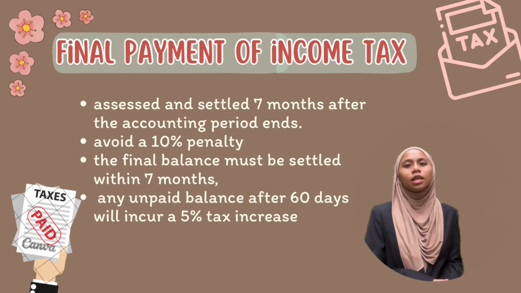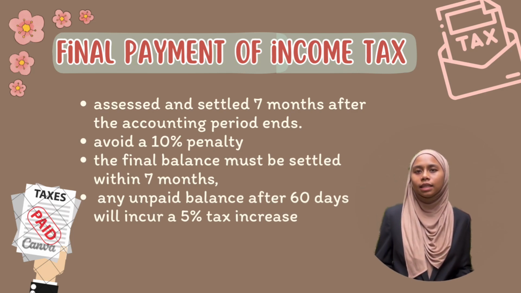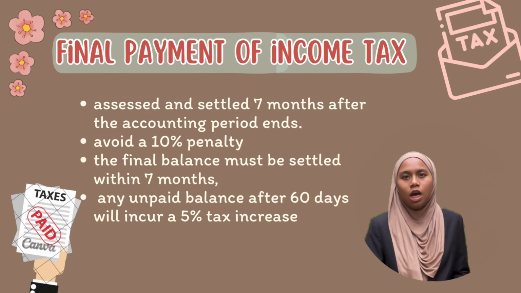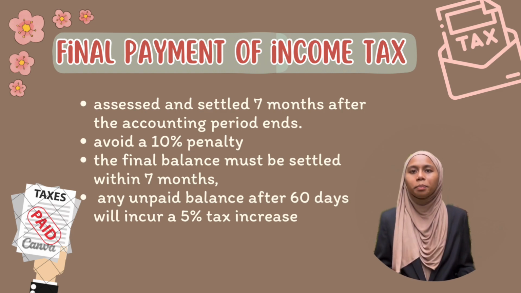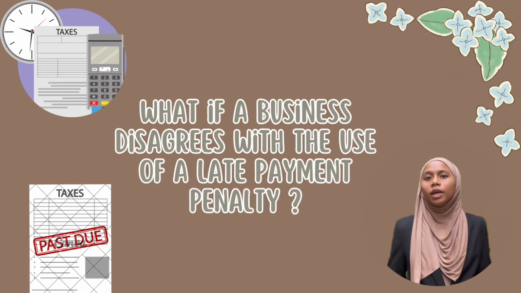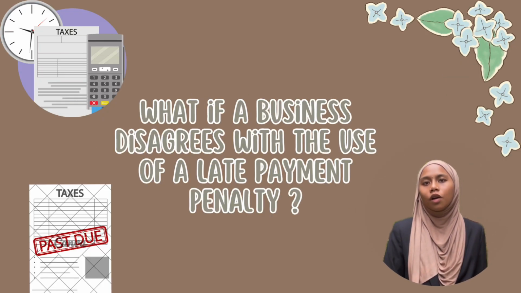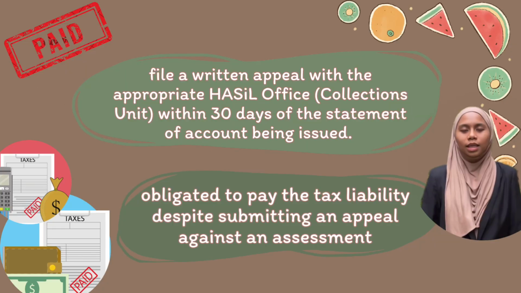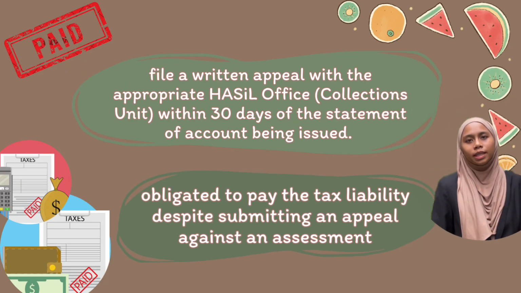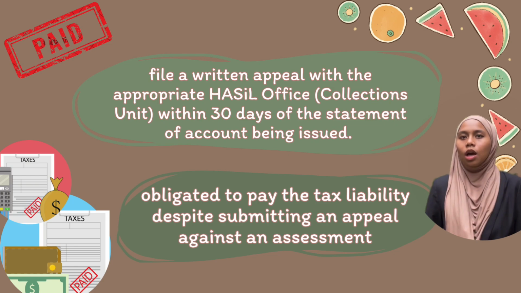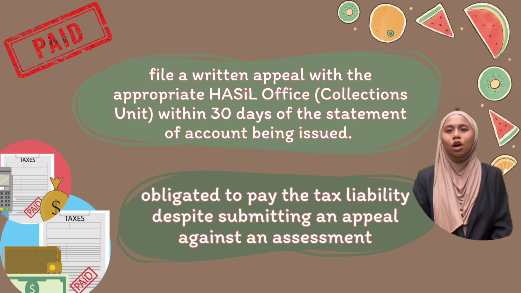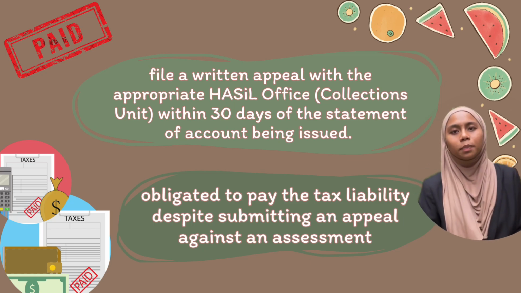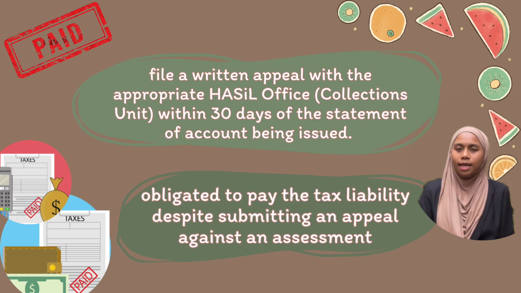Okay, for the last procedure, a company's tax payable is assessed and settled 7 months after the accounting period ends. To avoid penalties, the final balance must be settled within 7 months, and any unpaid balance after 60 days will incur a 5% tax increase. What if a business disagrees with the late payment penalties? The company may file a written appeal with the appropriate Hasil office within 30 days of the statement of account being issued. The company will still be obligated to pay the tax liability despite submitting an appeal against an assessment.